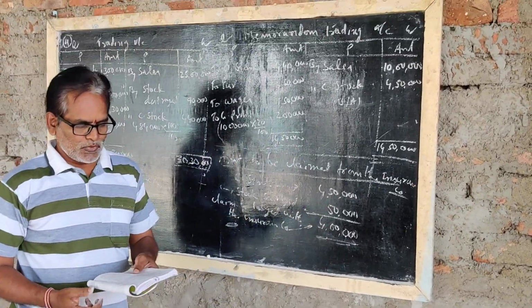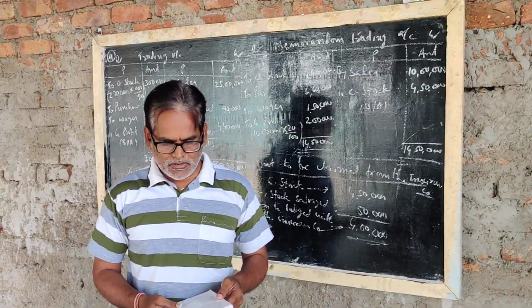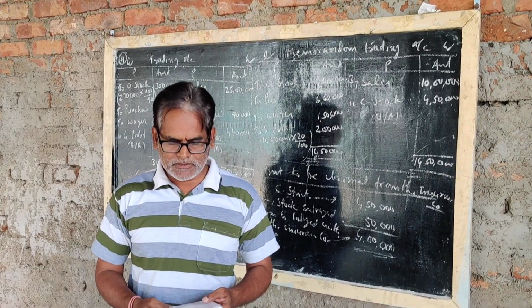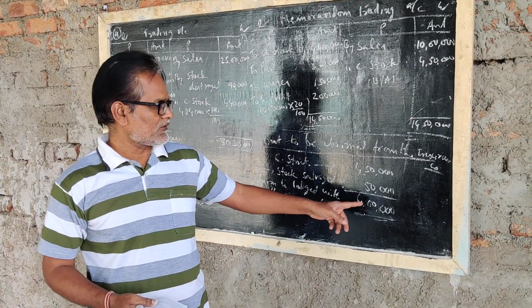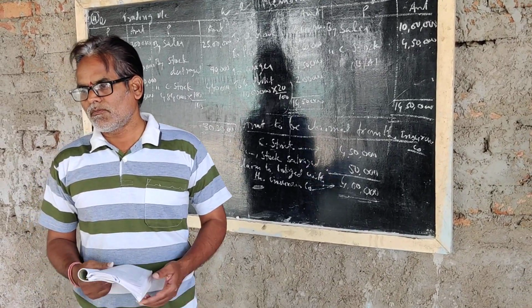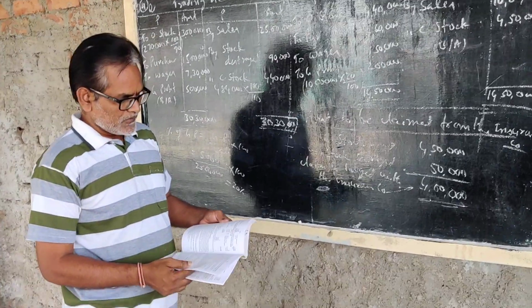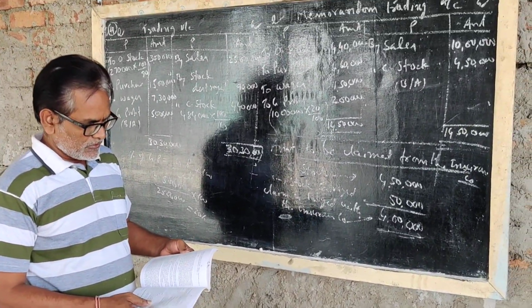But see, there is one more new point. A fire insurance policy containing average clause was taken for 3,60,000 rupees. But the stock lost value is 4 lakhs rupees, and we have taken the insurance policy for 3,60,000 rupees. For that purpose, according to one formula, we have to calculate the insurance claim amount.